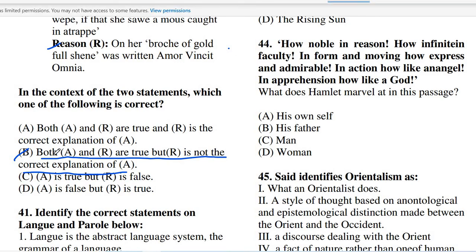So option B, both A and R are true, but R is not the correct explanation of A.